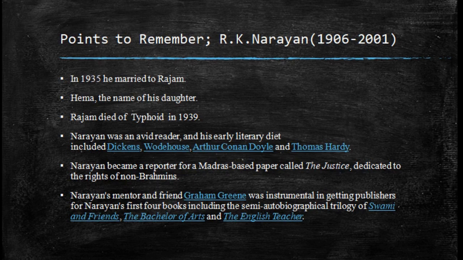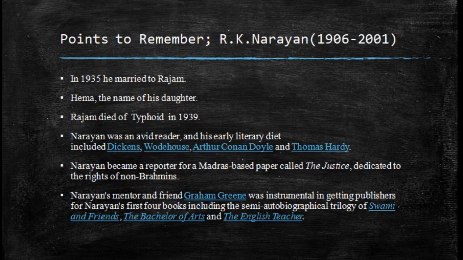Next important point about R.K. Narayan, which you must remember, is that he became a reporter for a Madras based paper called The Justice, dedicated to the rights of non-Brahmins. This is a very important question regarding R.K. Narayan: who became a reporter for a Madras based paper? R.K. Narayan became a reporter for a Madras based paper, and the name of the paper was The Justice, and this paper is totally dedicated to the rights of non-Brahmins.